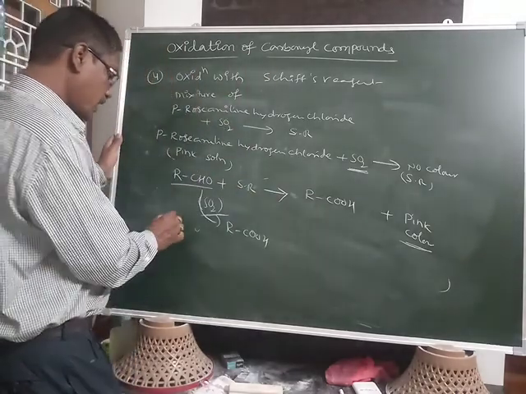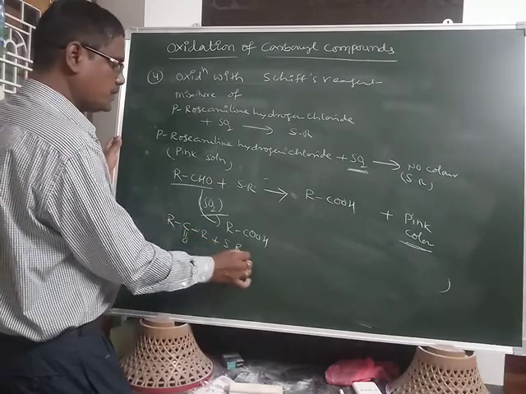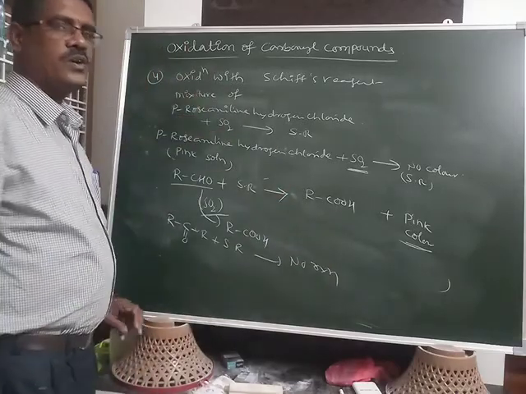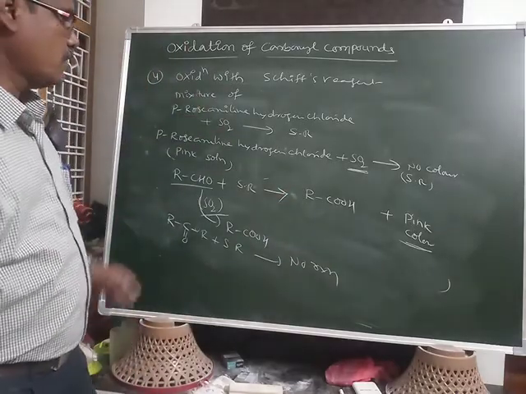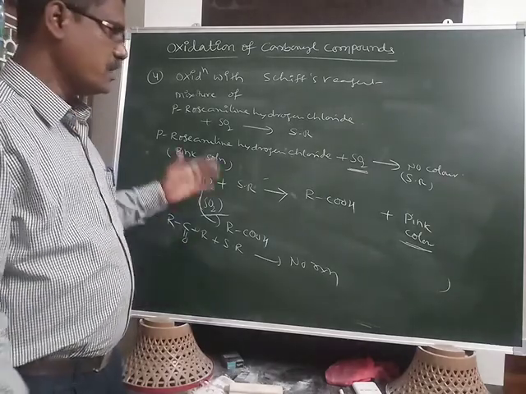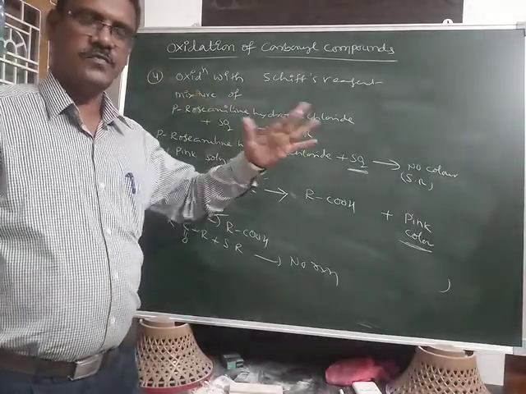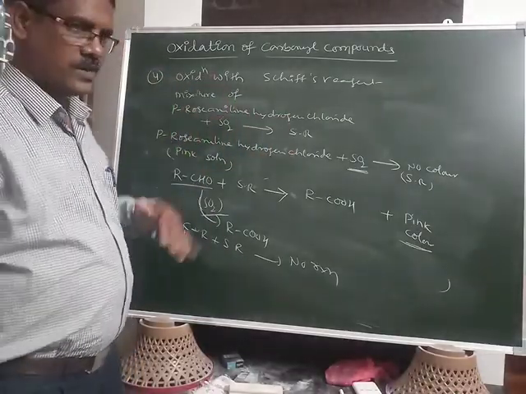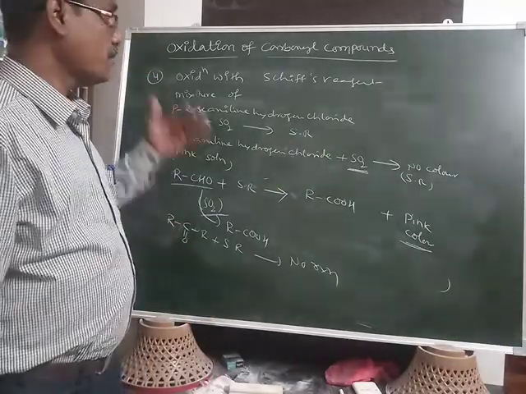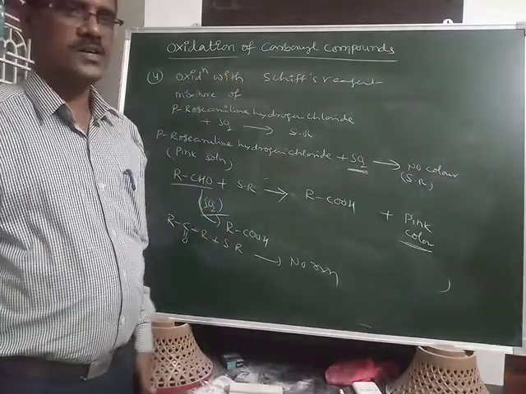But here ketone with Schiff's reagent gives no reaction. That's why this reaction is also a distinguishing test of aldehydes from ketones. All these reactions: with Fehling reagent it is called Fehling test, with Tollens reagent it is called Tollens test or silver mirror test, Benedict reagent gives the Benedict test, and this is Schiff's test.